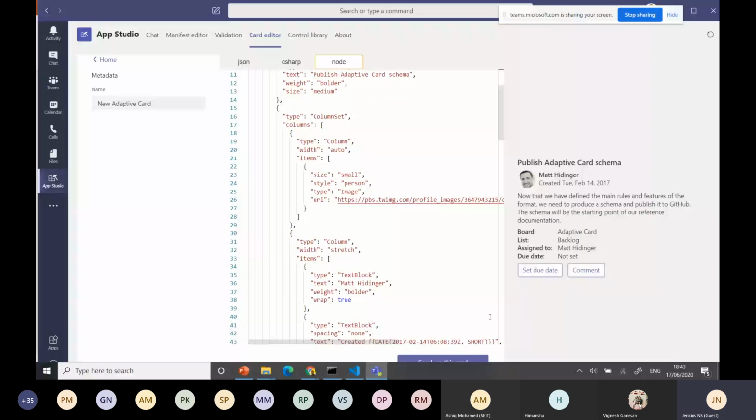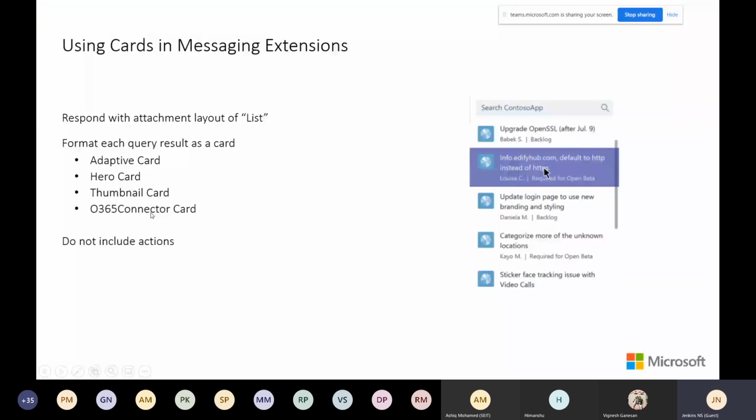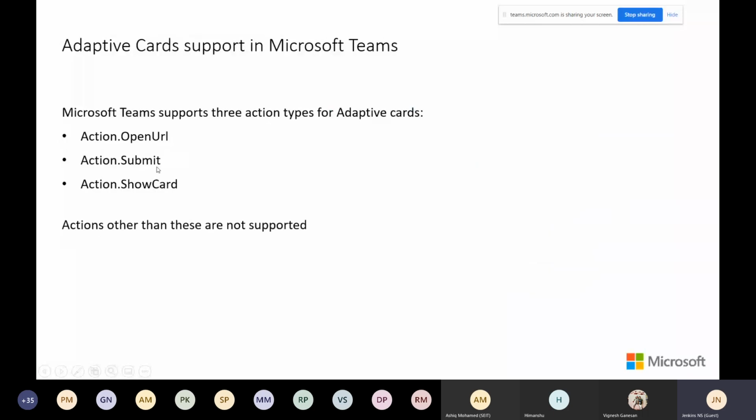You can see the adaptive card, hero card, thumbnail card, or Office 365 card. Each brings a different look and feel. The adaptive card supports three action types: open a URL, submit, or show card. Open a URL redirects to some other web page. Submit means you receive some input from the user and it's submitted. And if you want to show a next level, you can use show card. Likewise, we have three action types for adaptive cards. The others are not supported.